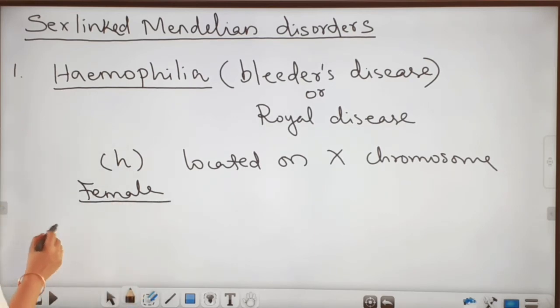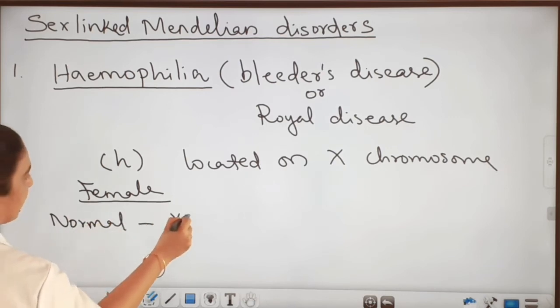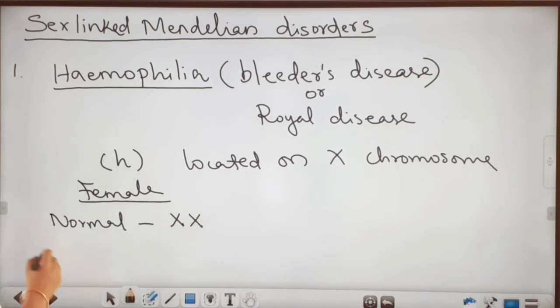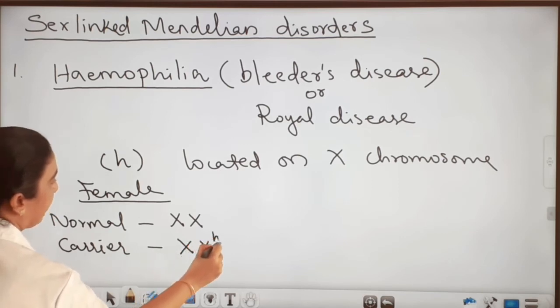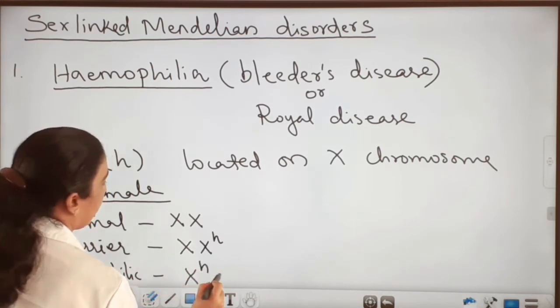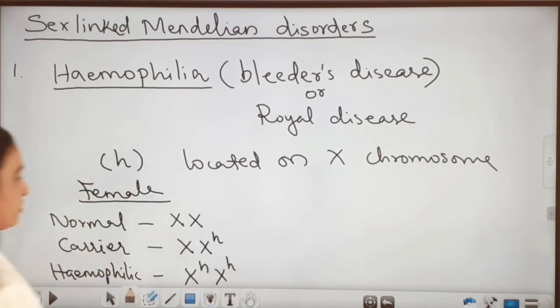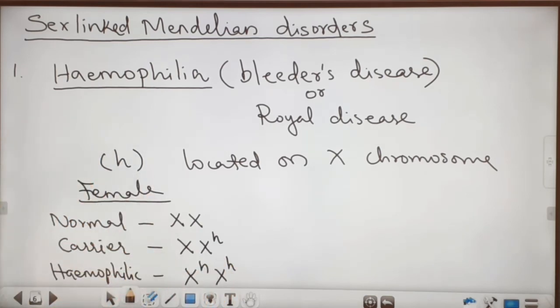A normal female has XX. A carrier woman has XXh. This is a carrier genotype. And a hemophilic or diseased woman has the genotype XhXh. So this is the genotype of various conditions in female in case of hemophilia.